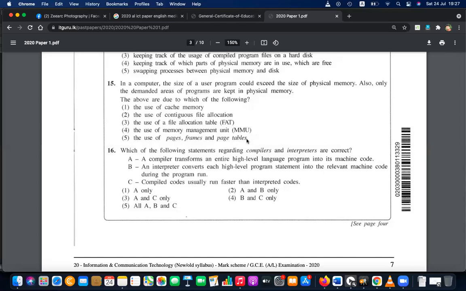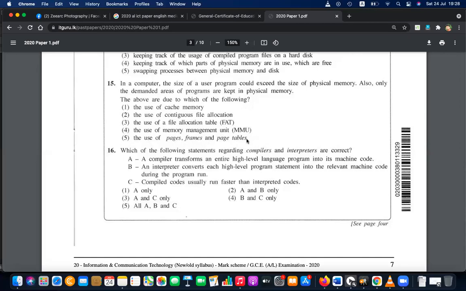A compiler transforms entire high-level language into the machine code. Yes, true. That is the nature of a compiler. An interpreter converts high-level program statements into relevant machine code during the program run. Yes, that is runtime execution. So it converts one by one each high-level program statement to the relevant machine code. Compiled code is usually faster than the interpreted code. Yes, because it is converted at once, it is faster.